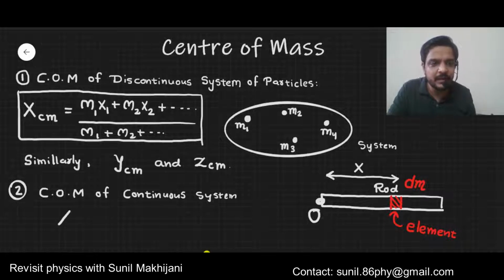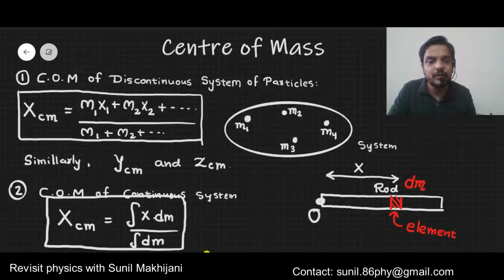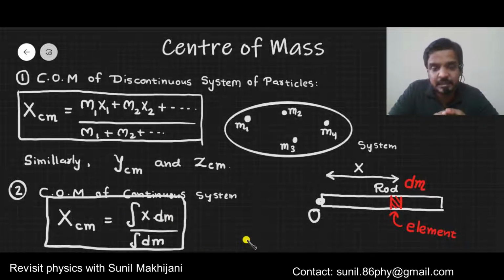So here, to find the x coordinate of the center of mass, the formula is integration of x dm divided by integration of dm. This is the formula to be used to find the center of mass of a continuous system. Remember, for a continuous system we have to do integration, but for a discontinuous system, this formula we need to use. Okay, let's move to the other theory point.